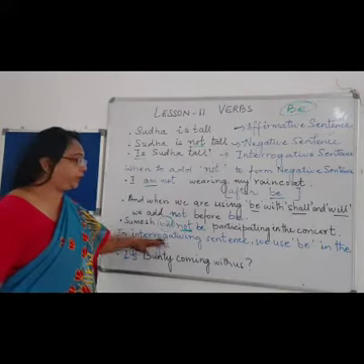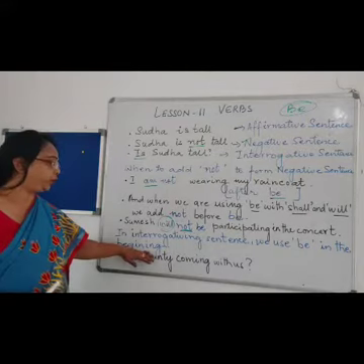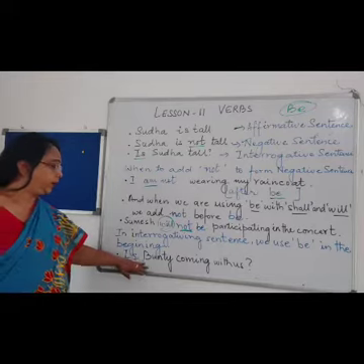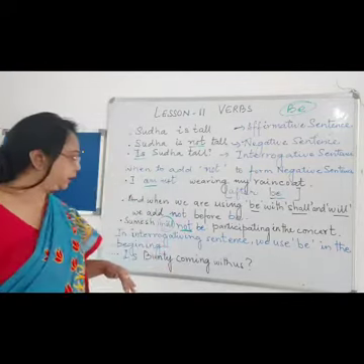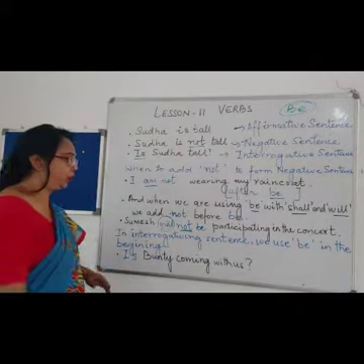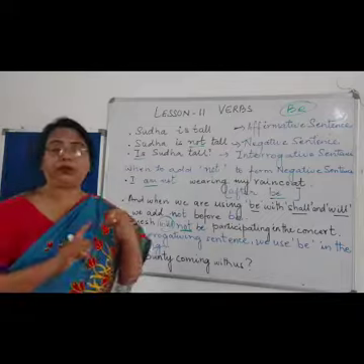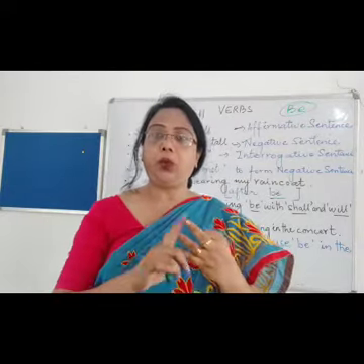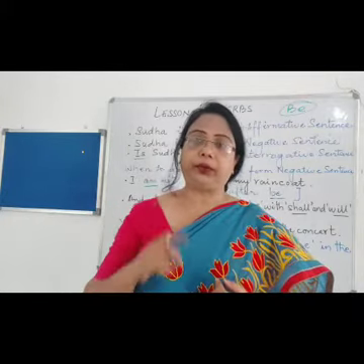In an interrogative sentence, when we are going to use be, we are going to use be in the beginning. Like over here, is Bunty coming with us? Question mark. So be is used over here in the beginning of the sentence. So what are the different forms of be? Repeat it with me: is, am, was, were. They are the different forms of be, right?